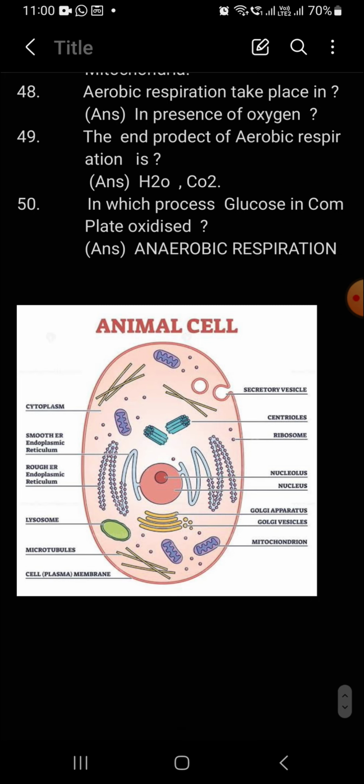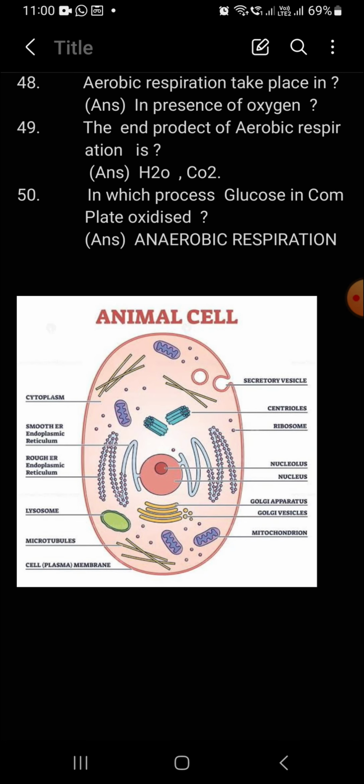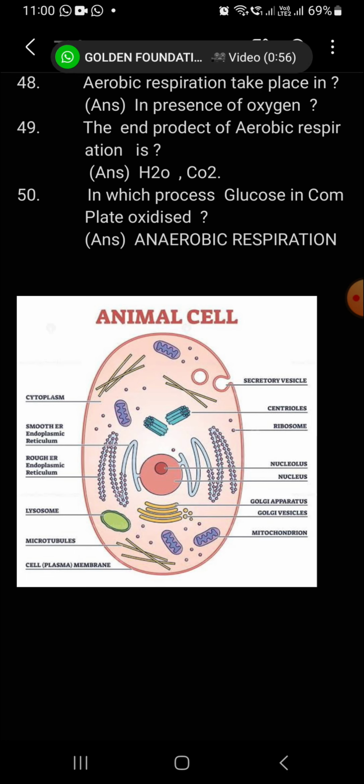The next question. Aerobic respiration takes place in the presence of oxygen. The next question. The end product of aerobic respiration is water, carbon dioxide and 38 ATP, adenosine triphosphate energy. In which process is glucose completely oxidized? That is the aerobic respiration. So the complete glucose is utilized.